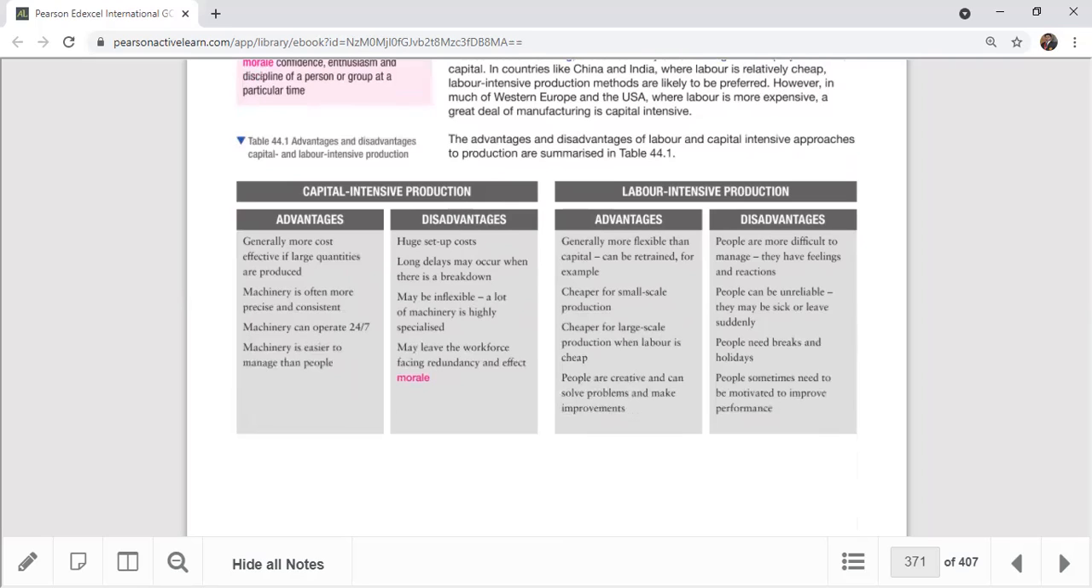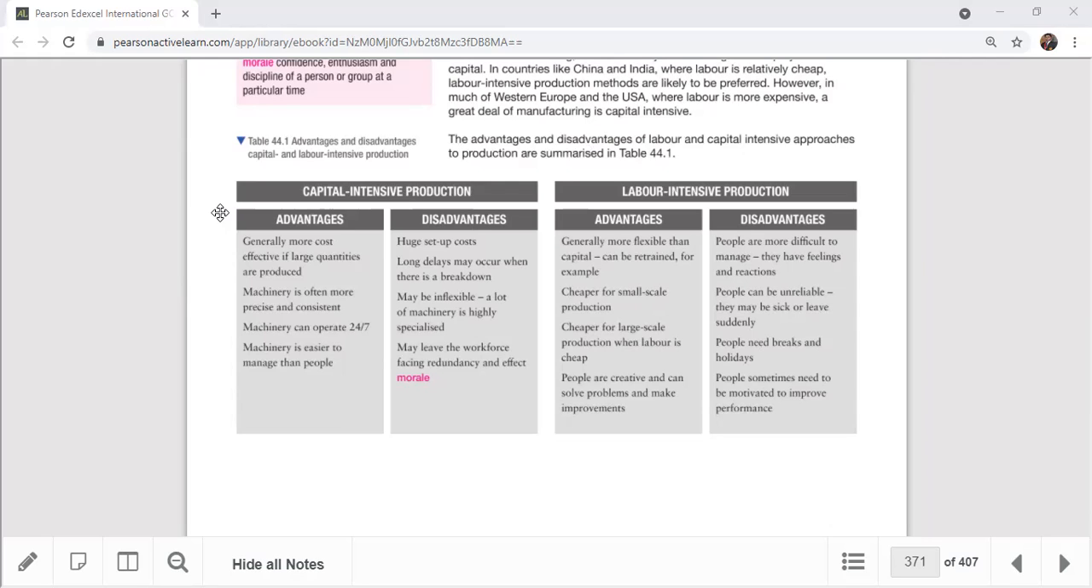Okay, I invite Netra to read the capital intensive production advantages and disadvantages. Netra? Right, so the advantage side of capital intensive production. First of all, that's why I'm talking about capital intensive production. Right. What about Rumika? Can you read that part? Capital intensive. So the advantages.